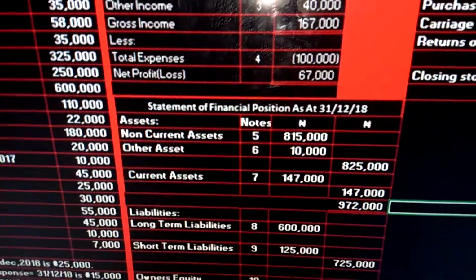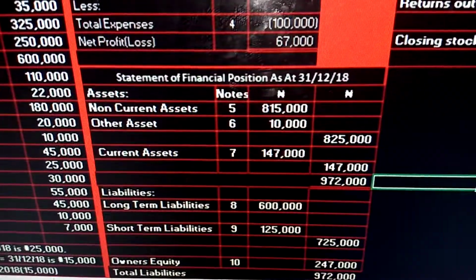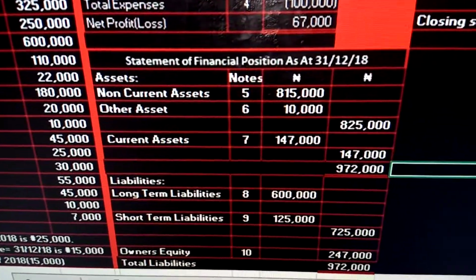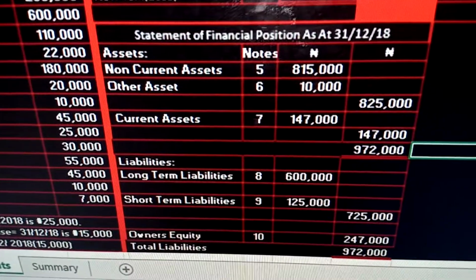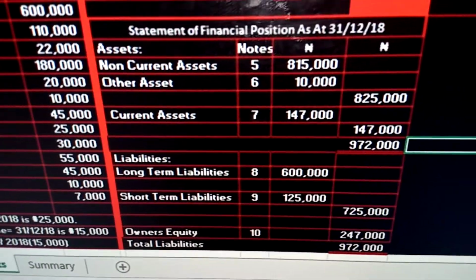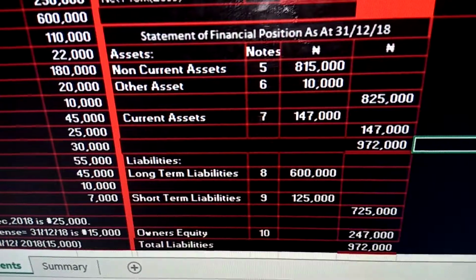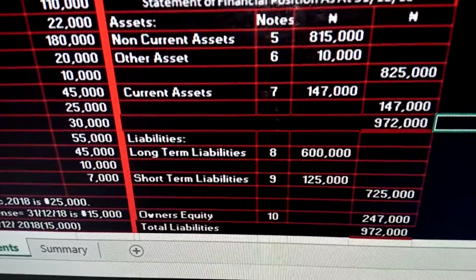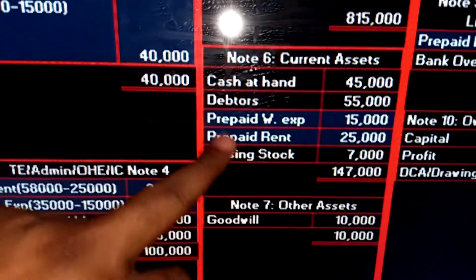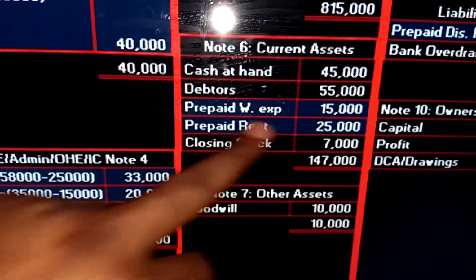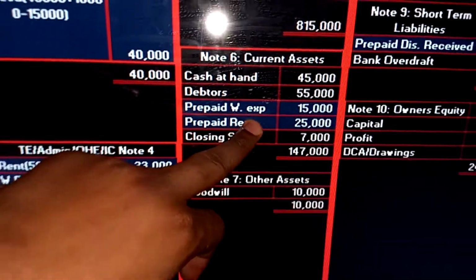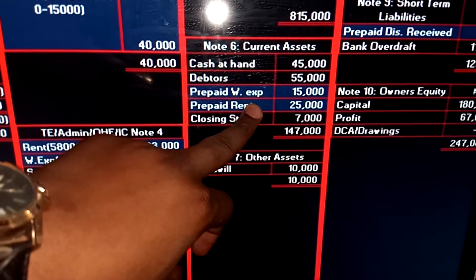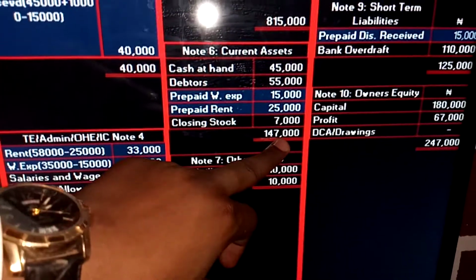Basically if you add all the assets together, you have your other assets in the question, you have your current asset in the question, but don't forget your prepaid expense is a current asset. So that's why in the current asset here, you have prepaid warehouse expense and prepaid rent, the one that you have adjusted for. So that will increase your current asset item.